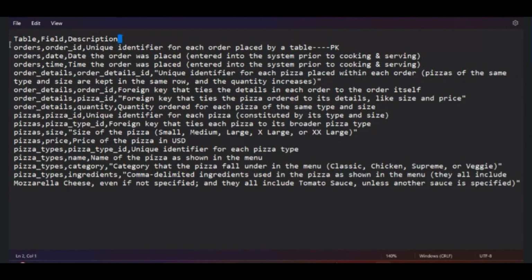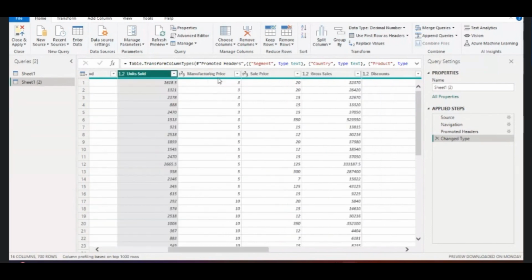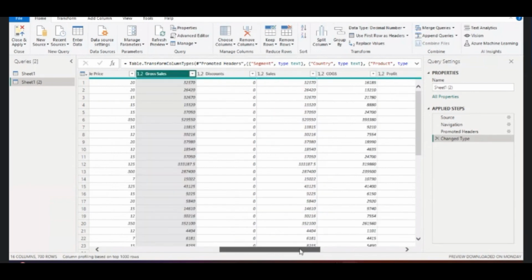And all this you have to do where? In an Excel sheet. One column should be table, one column should be field, and one column should be description. Like this, you need to make the description. That is, what is segment, what is country, what is product, what is discount band, what is unit sold, what is manufacturing price, what is sale price. Each and everything, you should have some description.